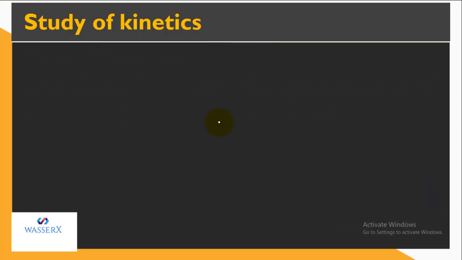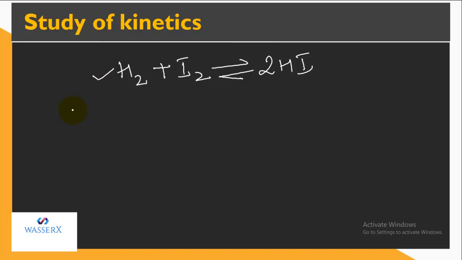Let's take another example. Let's say I have H2 and I am reacting it with I2, and it's a reversible reaction. That is, the reactant can form the product and even the product can form the reactant back. And this is the reversible sign. So if I need to write the rate for this particular reaction, let's write the rate in terms of H2 first.